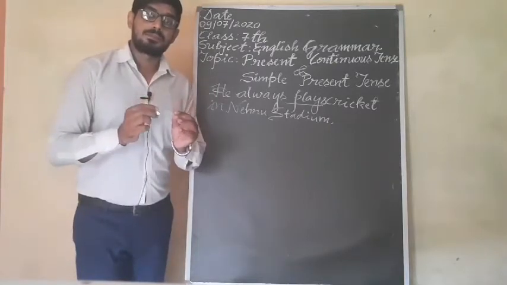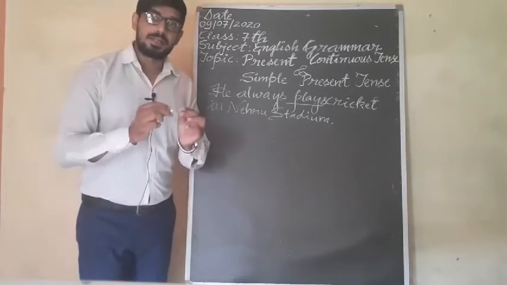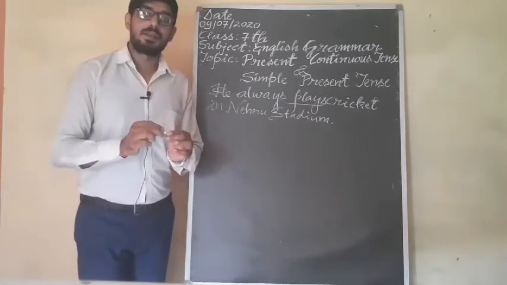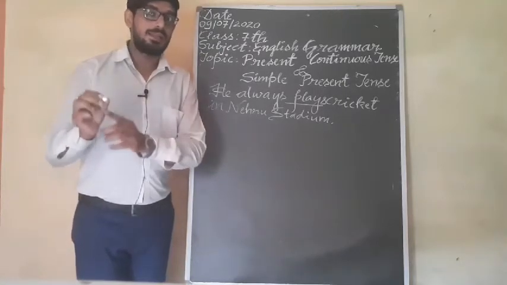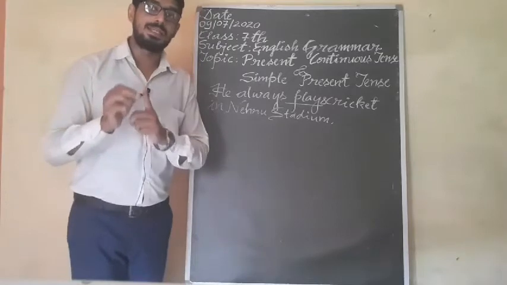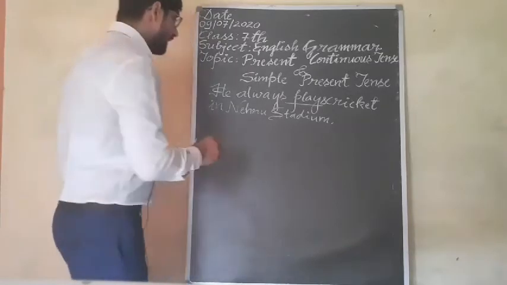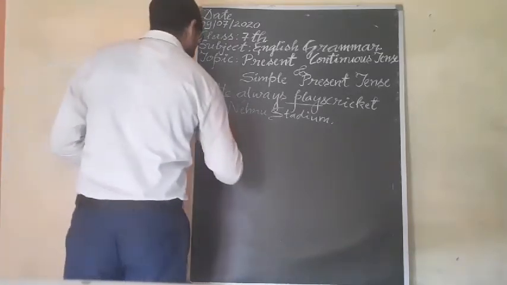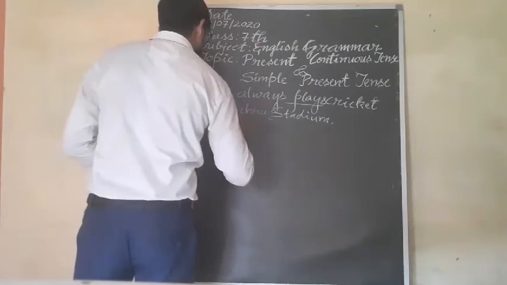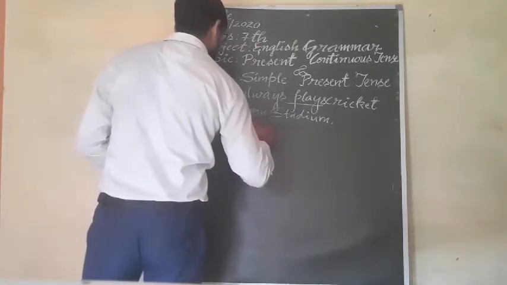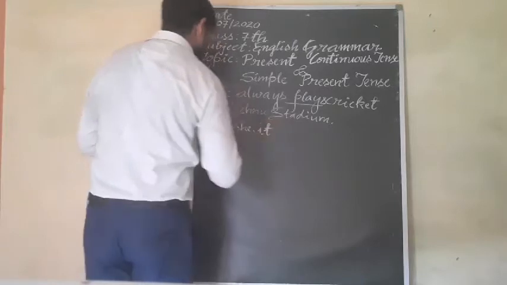And in simple present tense, present indefinite tense, we use s or es with he, she, it, and a singular noun.